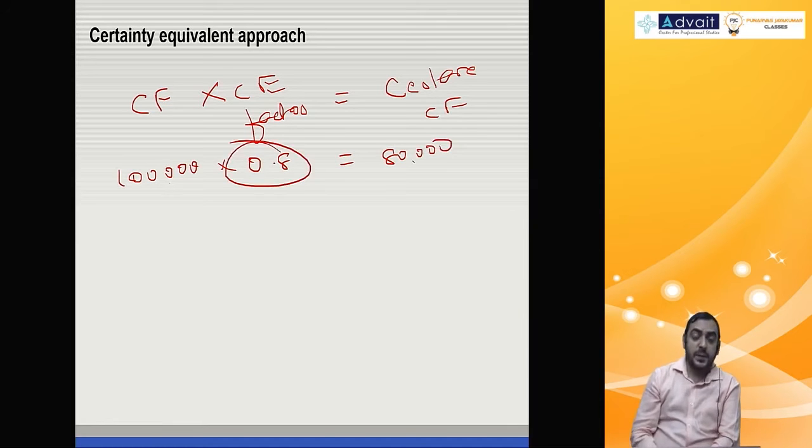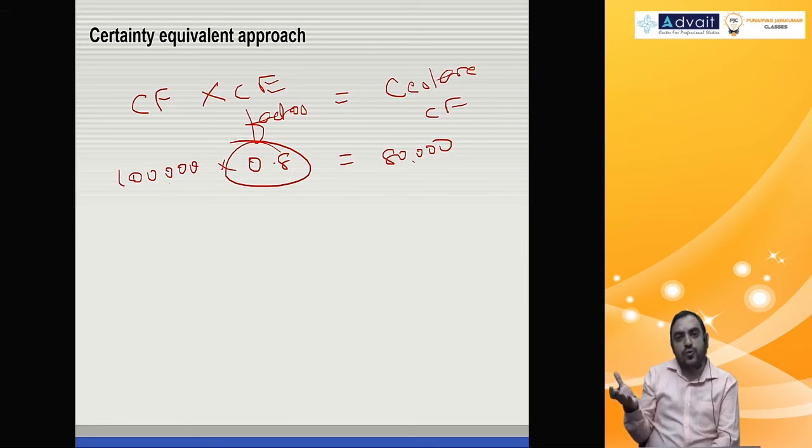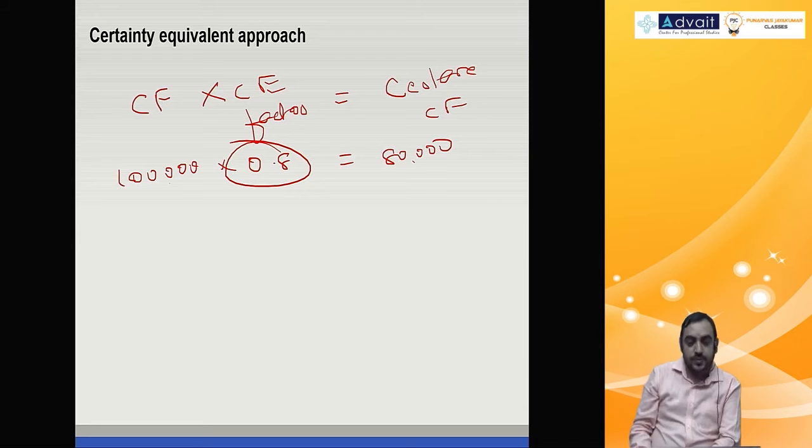What is 0.8? If 1 rupee cash flow I expect, 0.8 rupees is my guaranteed, confirmed, sure shot cash flow. Beyond that I don't know. So take only the cash flow which you are 100% sure of, that is 80,000.